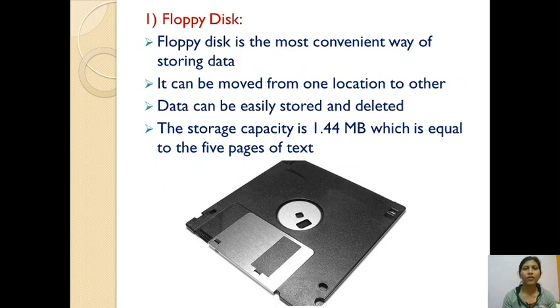First one is the floppy disk. As you see on the screen, this is the diagram of the floppy disk. The floppy disk looks like this. The floppy disk is the most convenient way of storing data. We use the floppy disk to store data. It can be moved from one location to another because the size of the floppy disk is small, so we can easily carry it from one place to another.